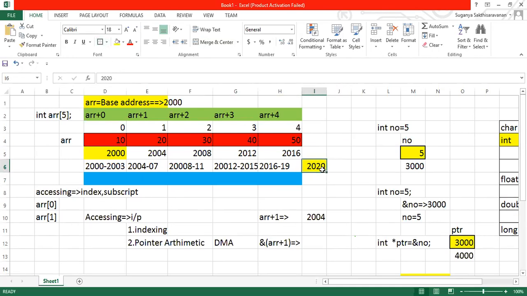This is one of the important key points. Address of ARR plus 1. ARR plus 1 is different from address of ARR plus 1. This is a single address. It will be taken as a single address. If you mention address of ARR plus 1, it will come out of it and this data will be displayed. Okay, this is all about your one-dimensional array accessing.